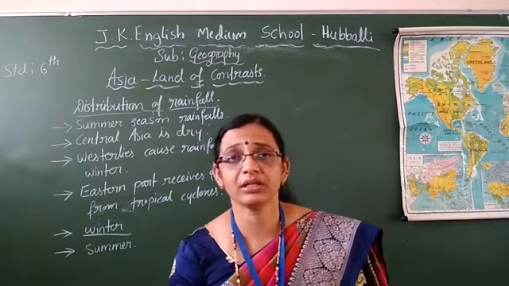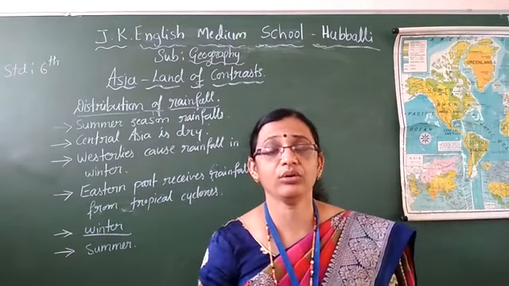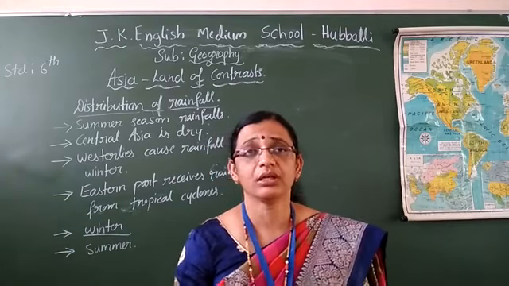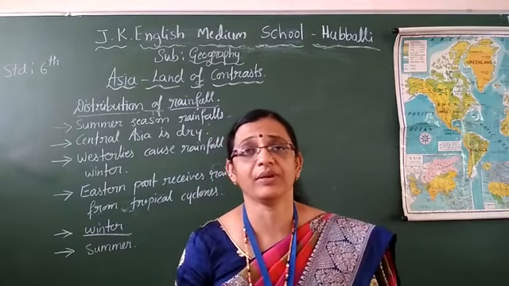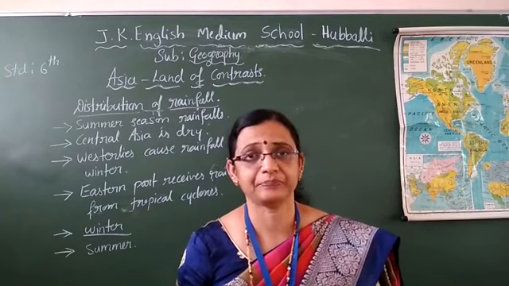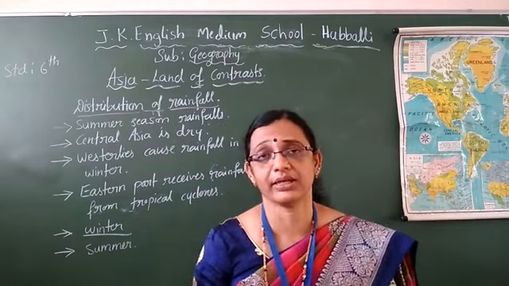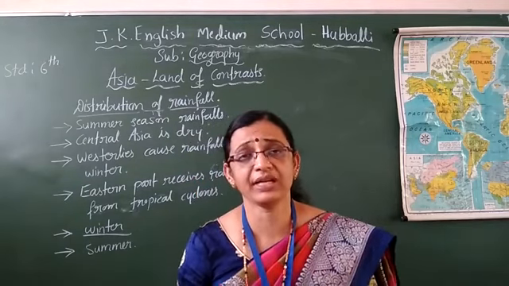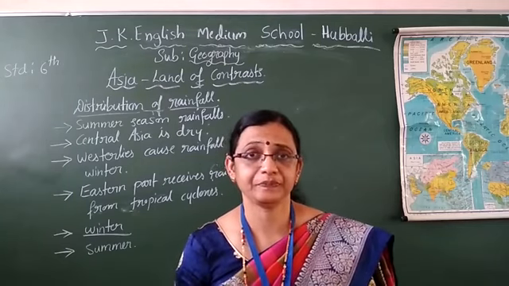What rain we are getting in the summer season, they are called convectional rain. How they occur: in the summer you might have heard, children, if it is too much hot, parents or elders in the family will say, today it is very much hot, it may rain. That is called convectional rain. That means daytime high temperature will be there, and in the evening it will start raining.